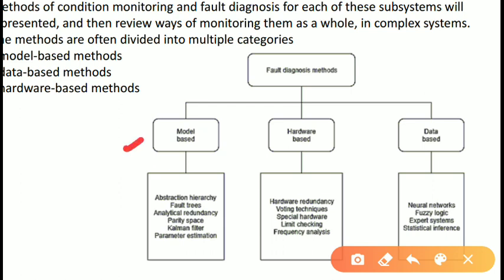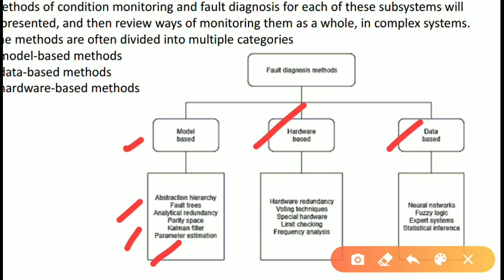So you can see here we have a classification of fault diagnosis methods. First one is model based, second one is hardware based, and third one is data based. In the model based methods we have abstract hierarchy, fault trees, analytical redundancy, parity space, Kalman filter, and parameter estimation. So these are all included in model based methods.